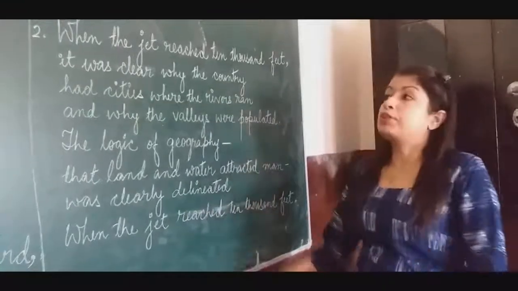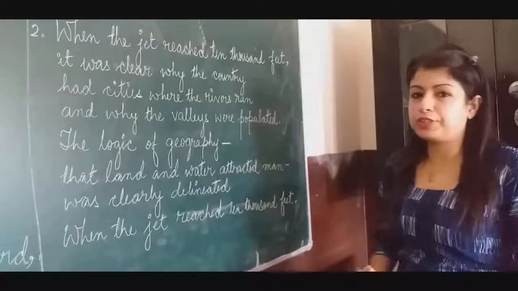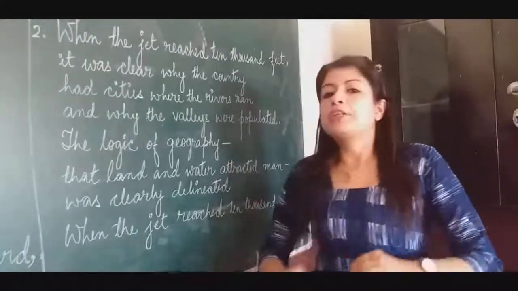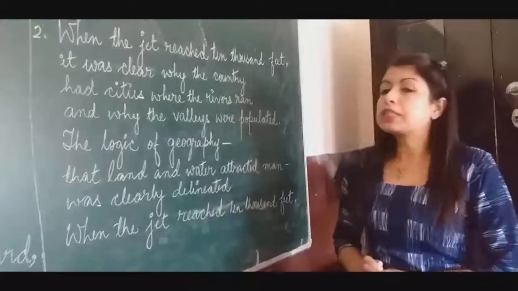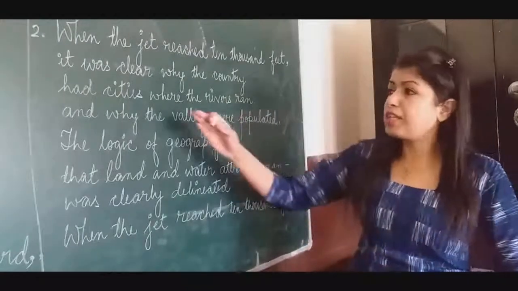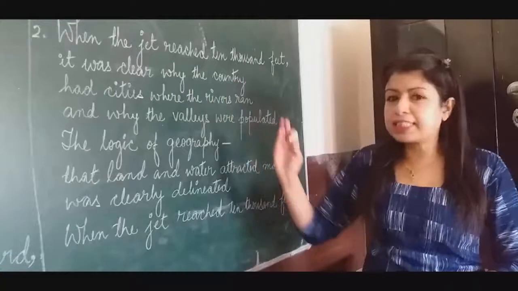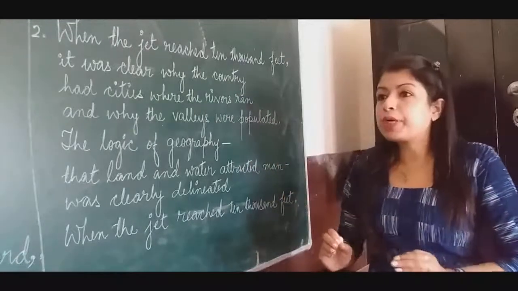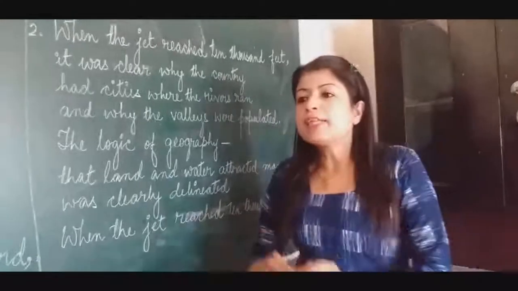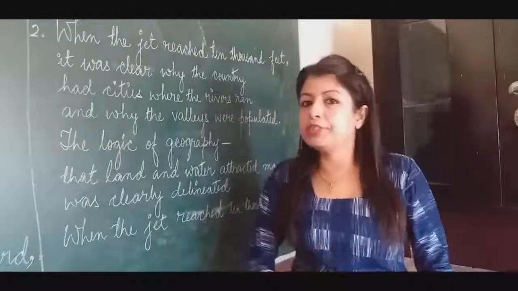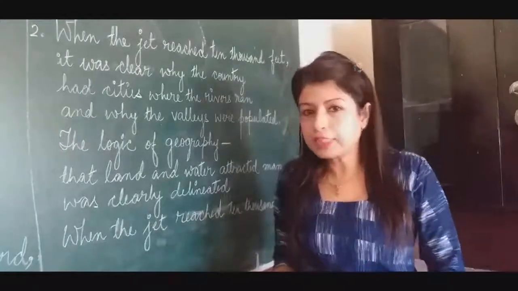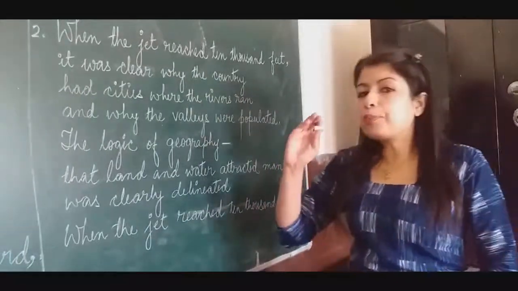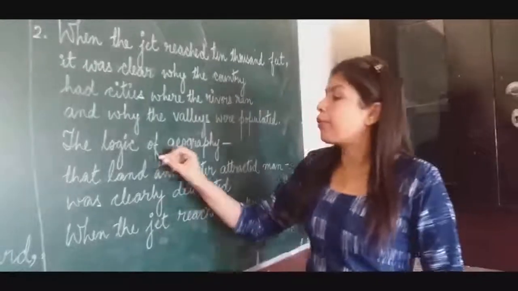Now see, when the jet reached 10,000 feet above the sea level, the poet was able to understand why the country had cities where rivers ran. That means he was able to understand why the people stayed near the rivers and the seas, and it was then that the poet was able to understand the logic of geography.